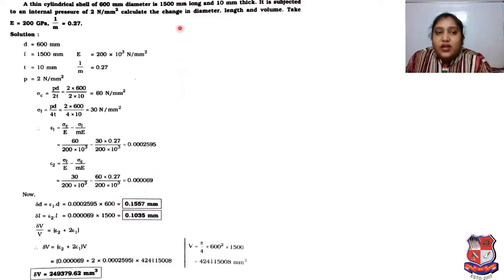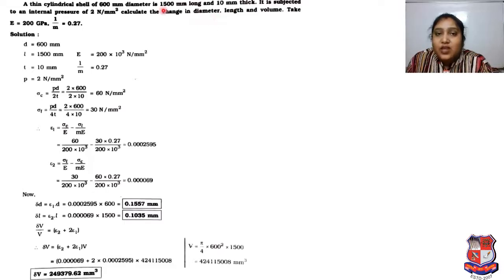Now what we have to do? We are interested to find change in dia, length and volume. So now delta D is equal to strain 1 into D. D is given. So 0.0002595 into 600. So delta D, the change in dia, will be 0.1557 mm. That is the first value we calculated.